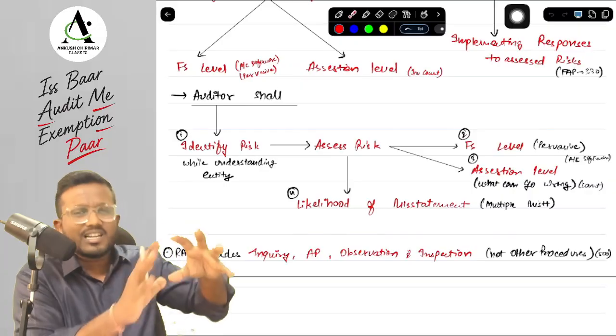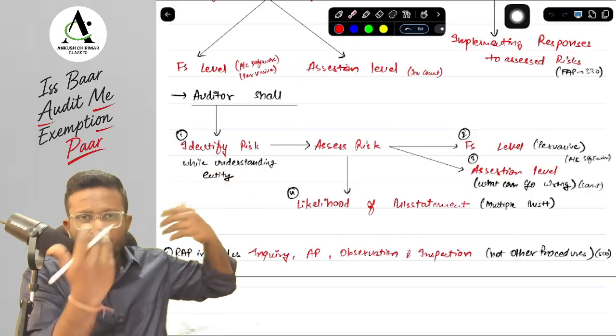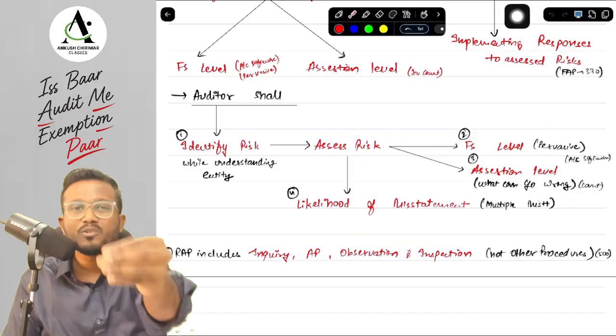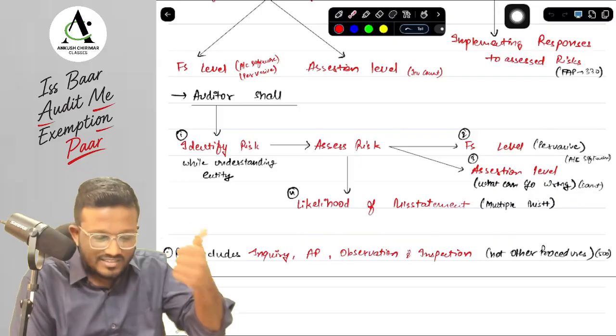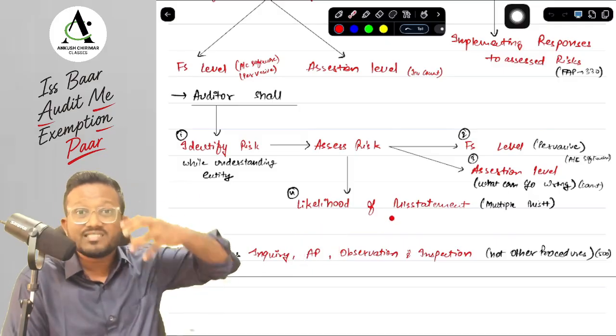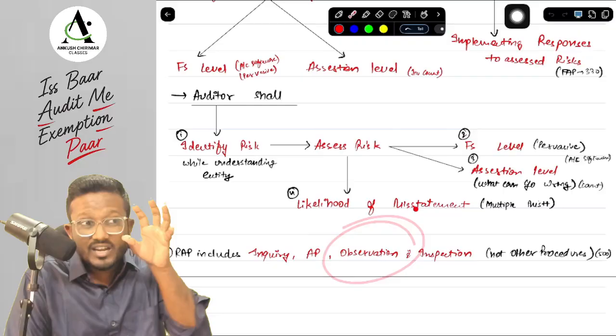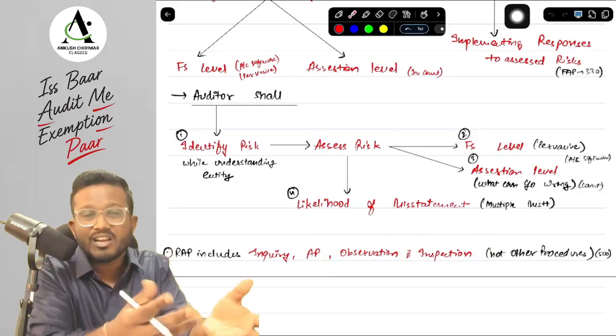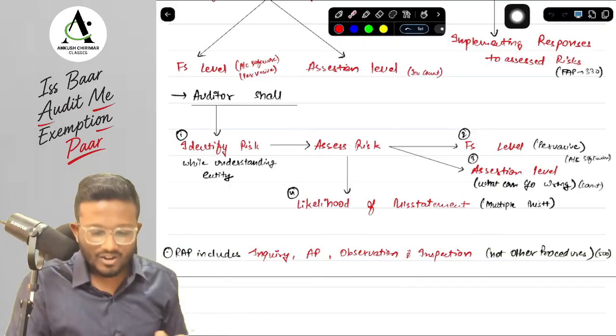Okay, yes sir. Now while doing risk assessment procedure, what are the actual procedures that we perform, sir? There are different types of procedures, which we will see in SA 500. But out of those procedures, only a few are performed as risk assessment procedure. For example, we do inquiry, we ask the entity questions, we do analytical procedure, trend analysis, ratio analysis, we do observation, we look at the person performing the process, we do inspection, we check the documents, we do physical verification. These are all included in risk assessment procedure.